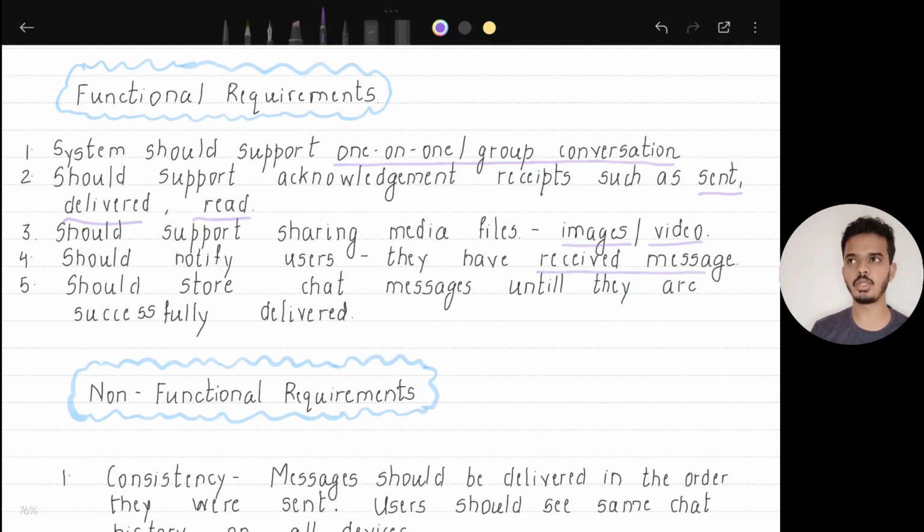Let's say a message is supposed to be delivered to user B. He is offline, so the application should store this message in persistent storage for, let's say, 30 days. If even after 30 days user B does not come online, then the system can delete this message. So these are the functional requirements.